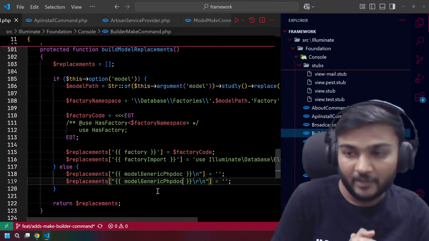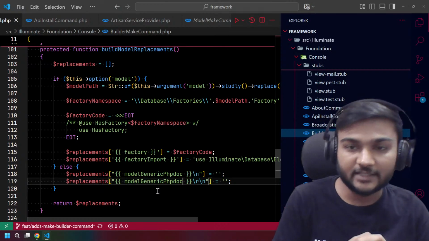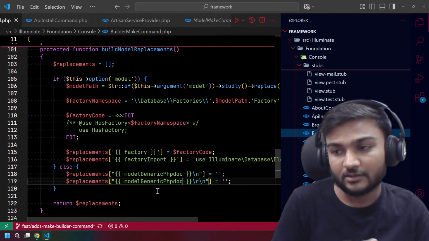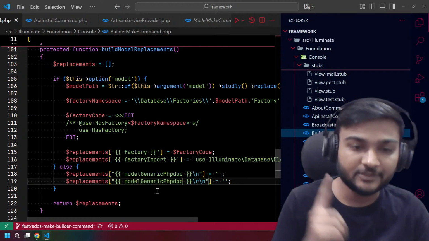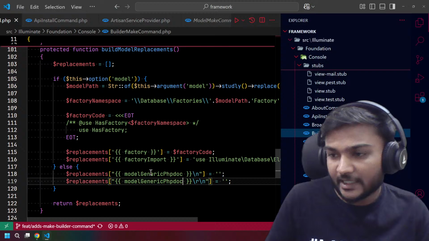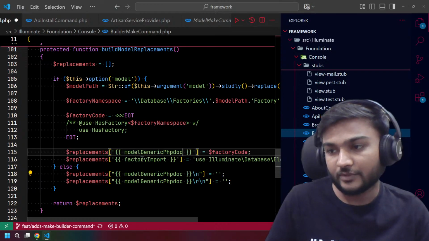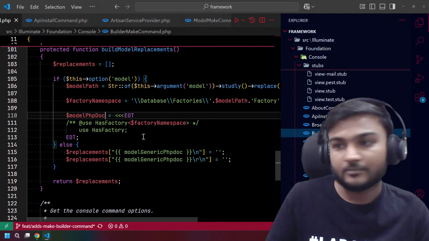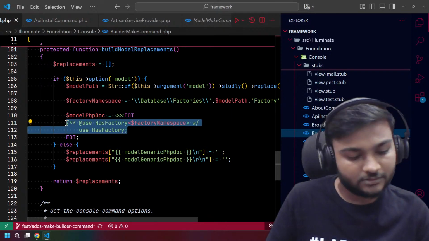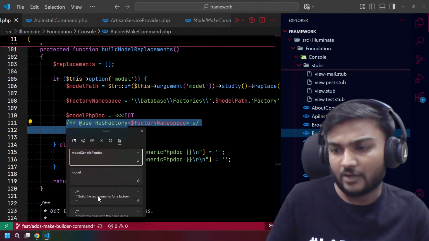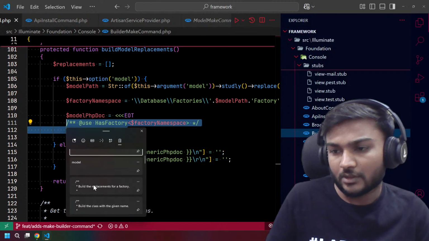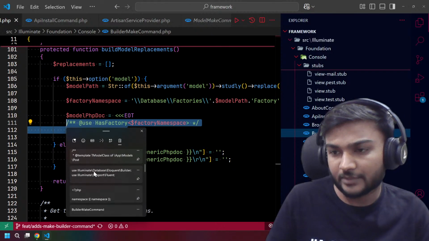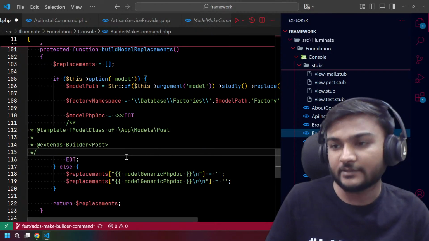So when the model is not there, we will remove the PHP doc with the new line, right? Then if we have it, that is what we actually need. For now, we copied that particular stuff. Yeah, I think this, right?